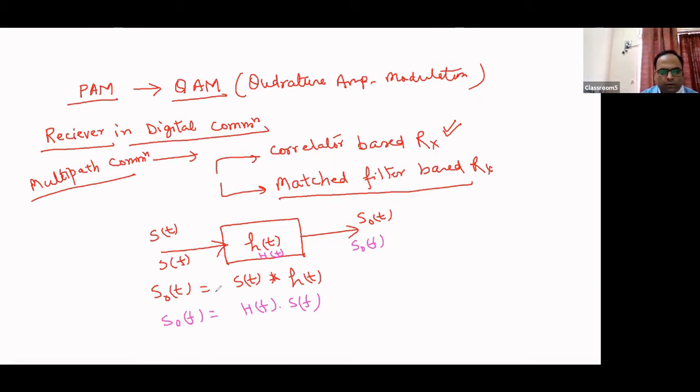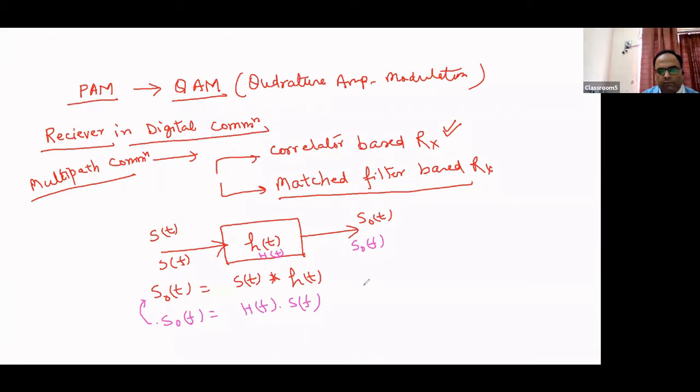So now with the help of this S_o(f), if we want to write s_o(t), we know that s_o(t) is the inverse Fourier transform of S_o(f), or vice versa, S_o(f) is a Fourier transform of s_o(t), right?